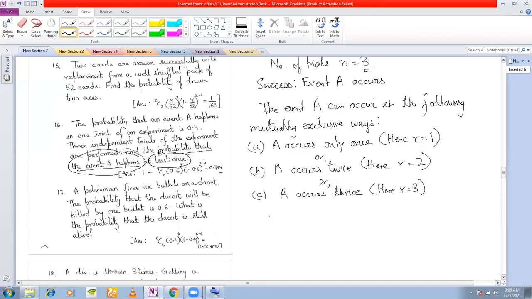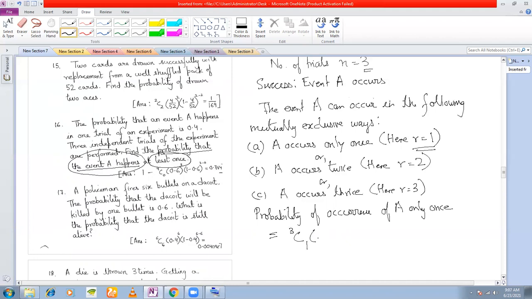Now we calculate the probability of occurrence of A only once. It is equal to NCR. What is the value of N? 3. A occurs only once, so here R is equal to 1.